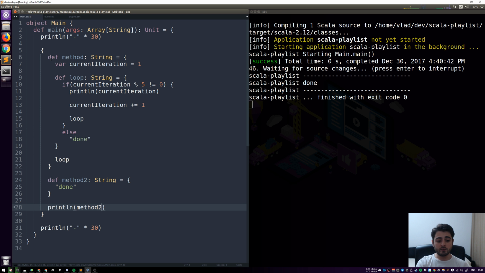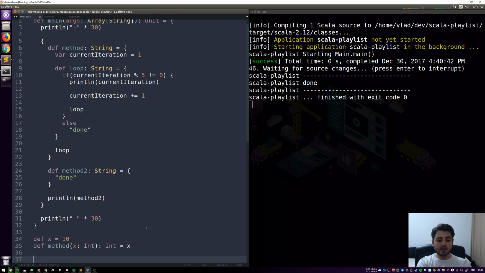And how we're going to do it is, you learned in the previous episode about subroutines, about a different way of binding. So before we knew just def x equals 10, and we know that the value of 10 is bound to x, and now we also learned that we can have a parameter of a subroutine, which is a different binding. So we have def method, and it takes an int, and it doesn't matter what it's doing. Later when we call method with, I don't know, 20, then this 20 is also bound to that x.